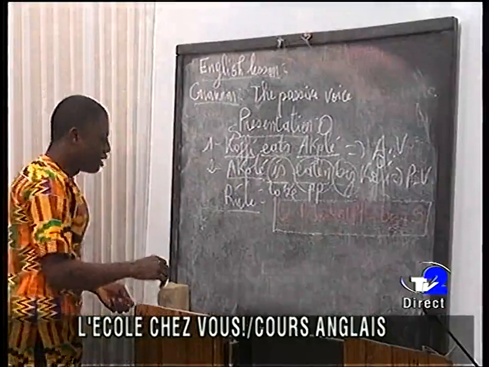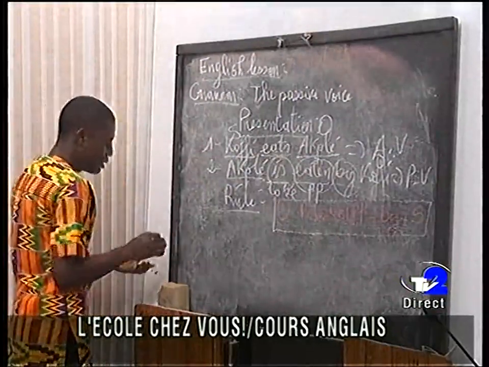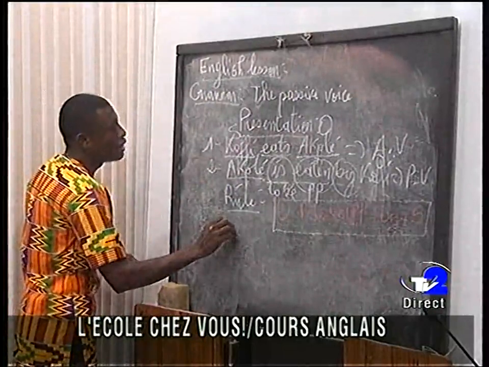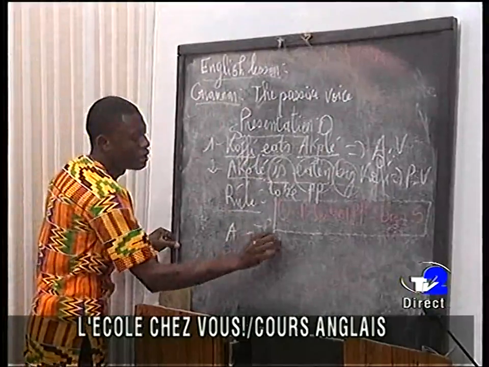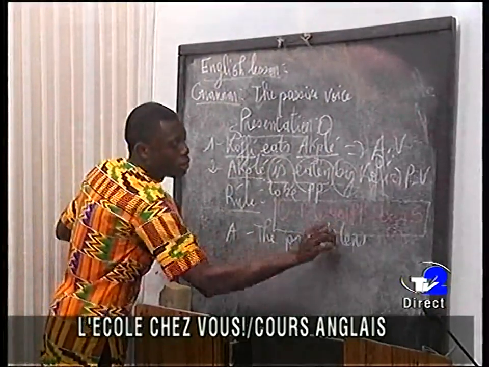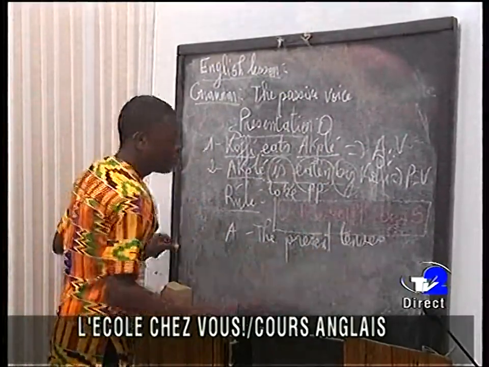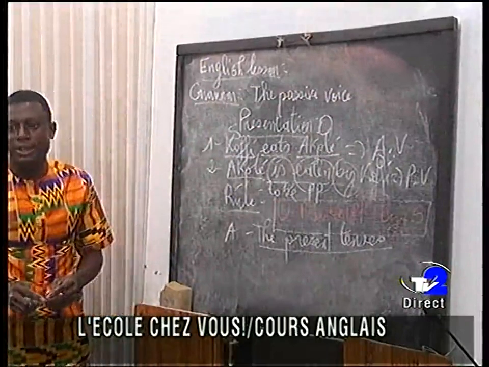Now, I think you are following me. Look at these following sentences. We begin with the present tense, the passive of present tenses.